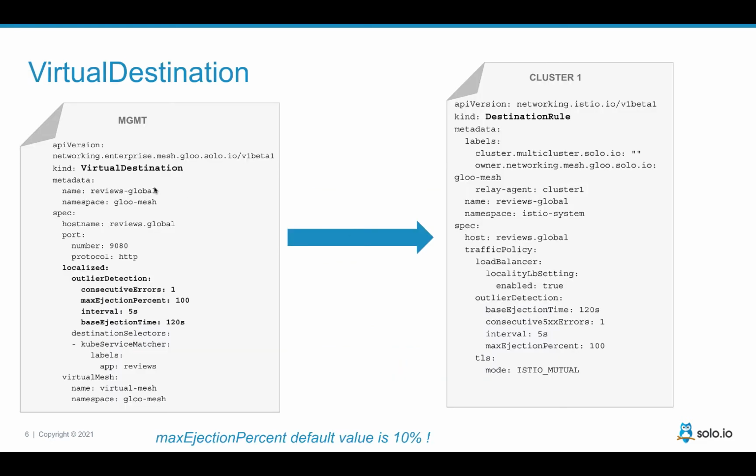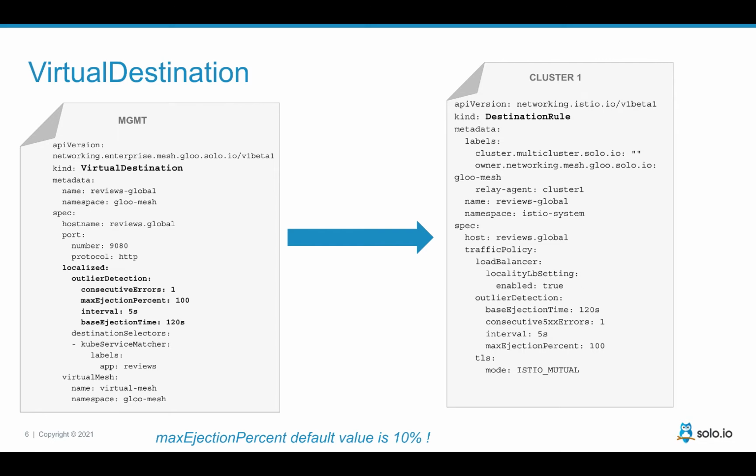And to do that, we have this concept of a virtual destination, and you can see this example here, the YAML. It's very easy to configure. You say, okay, I want to set a new host name called reviews.global, and it is backed by all my reviews service running across all my clusters. And it's localized. That means that it will always try to use the local instance, but there is an outlier detection configured.